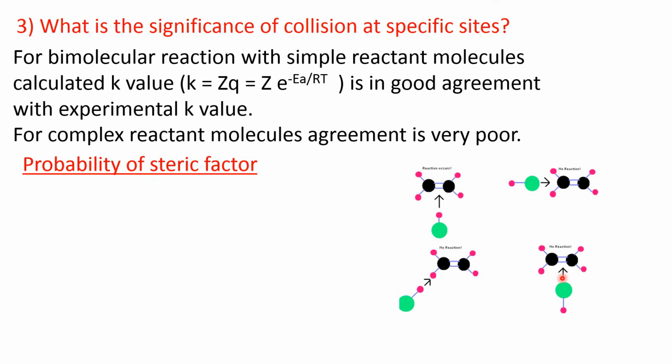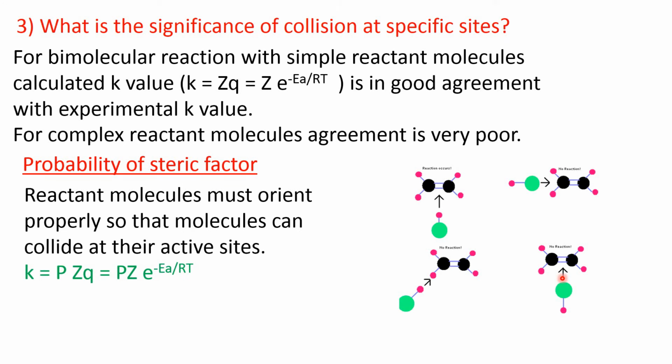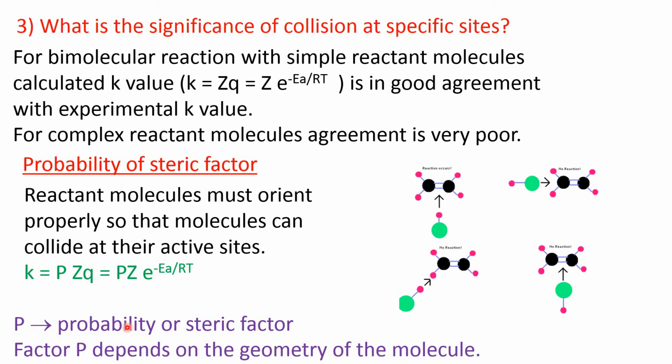So, a probability or steric factor is introduced in collision theory. What is that? Reactant molecules must orient properly so that molecules can collide at their active site. Then only the product will be formed. So, rate constant K is not equal to ZQ, it is equal to PZQ, where P is the probability or steric factor. It is applicable for complex molecules. So, K is equal to PZ e to the power minus EA by RT, where P is the probability or steric factor, and this P depends on the geometry of the molecule.